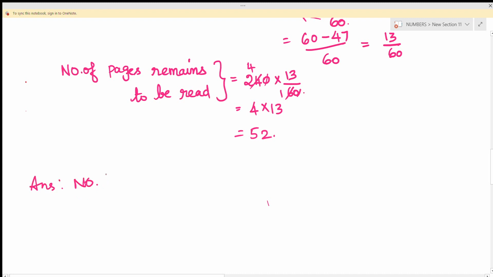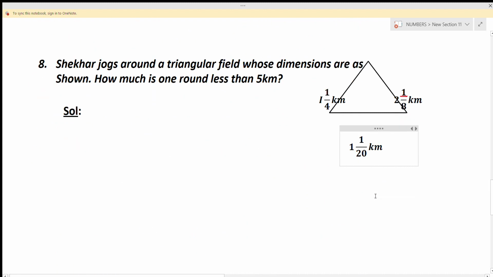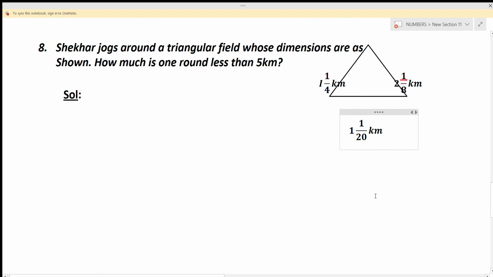Number of pages remaining to be read is 52 pages. Here you should mention that 52 pages. So now we'll move to the next question, children.